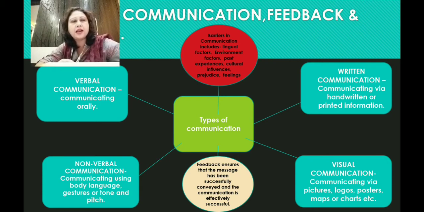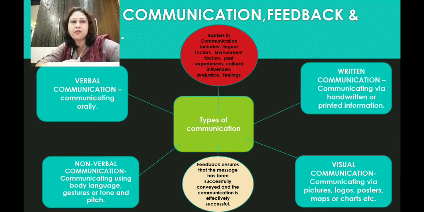Then we had learned the fourth one is the written method of communication, where people communicate through handwritten or printed information. Then after having the 4 types of communication, we need to get feedback. The sender needs to get feedback. So feedback ensures that the message has been sent successfully, conveyed, and the communication is effectively